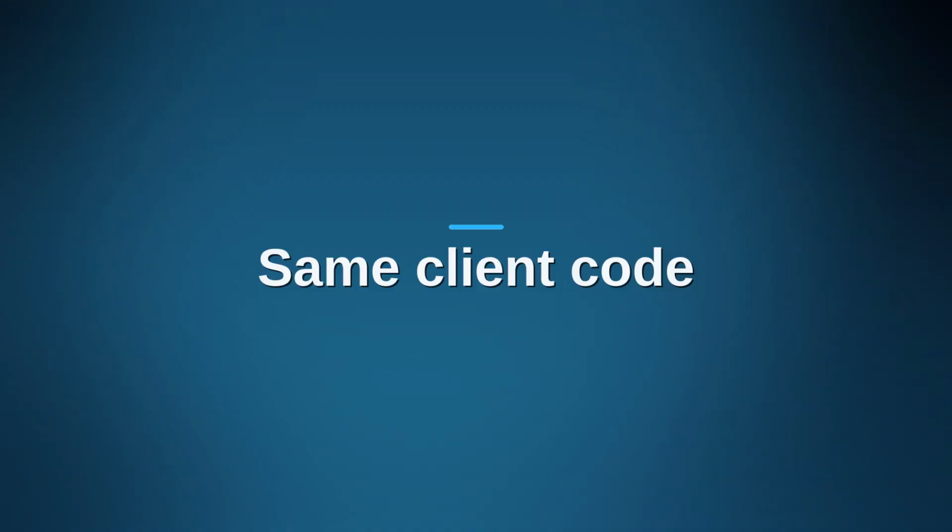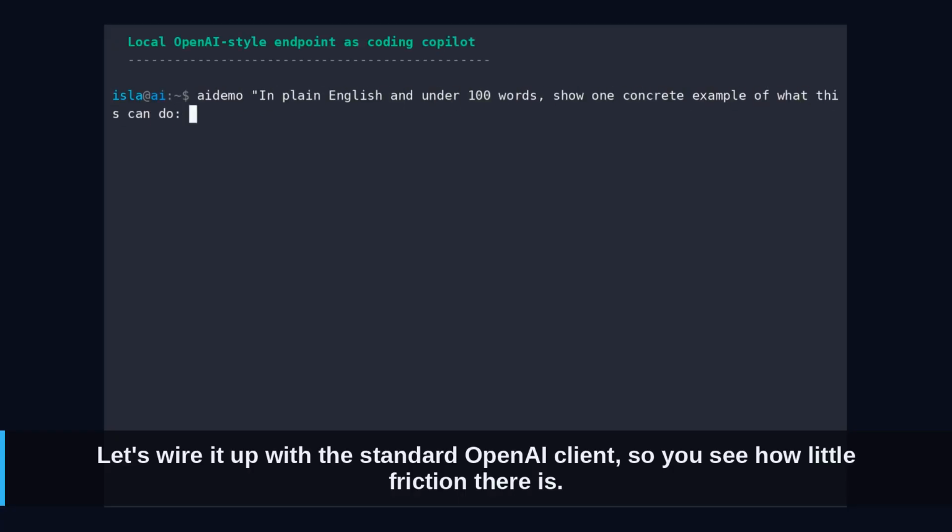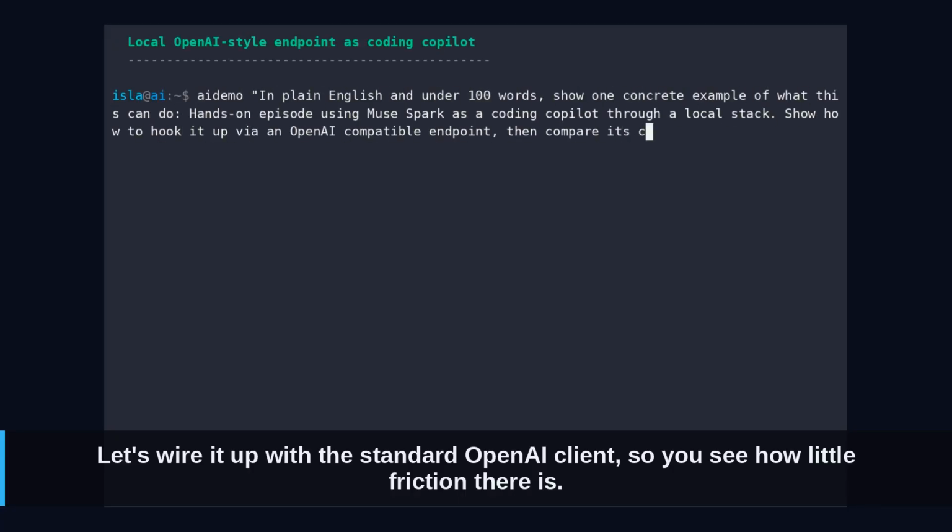So the plan is simple. We use a local host like Ollama as our OpenAI-style endpoint and mentally swap in Muse Spark once Meta publishes GGUF weights, because the client code will be identical. Let's wire it up with the standard OpenAI client, so you see how little friction there is.